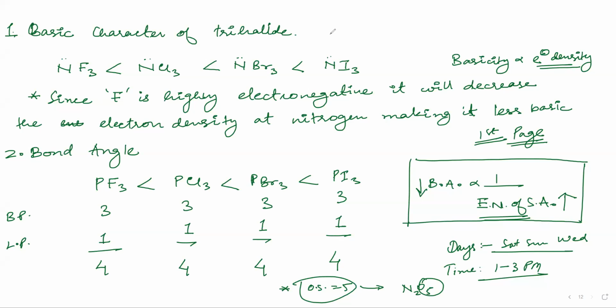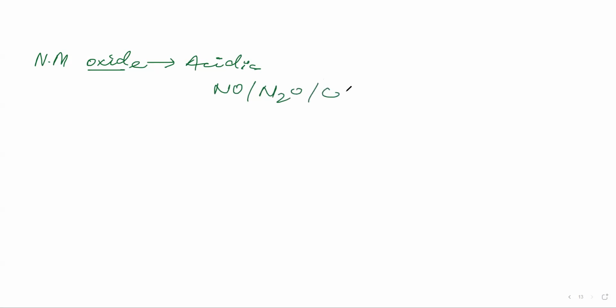The next thing that we learned is the remarks and important points regarding the oxides of non-metals in general, and some conclusions specifically for the nitrogen oxides. All non-metal oxides are acidic, except a few that we named: NO, N2O, and carbon monoxide. That is nitrogen oxide, dinitrogen oxide, and carbon monoxide.